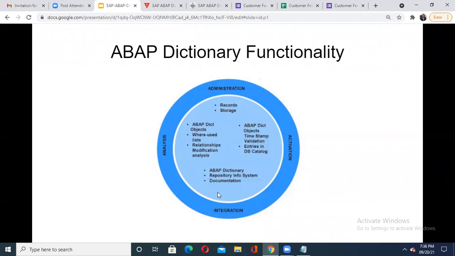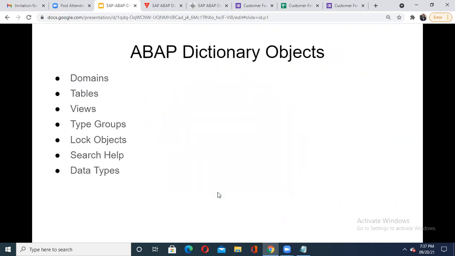Take an example. I am a teacher, an entity of the teacher class. You as a student are an entity of the student class. So general things are different and specific. Objects are specific, and the general thing is the class they belong to. So this is the point related to the ABAP dictionary functionalities. Let us see what different objects are available. Are there only tables in your ABAP data dictionary?